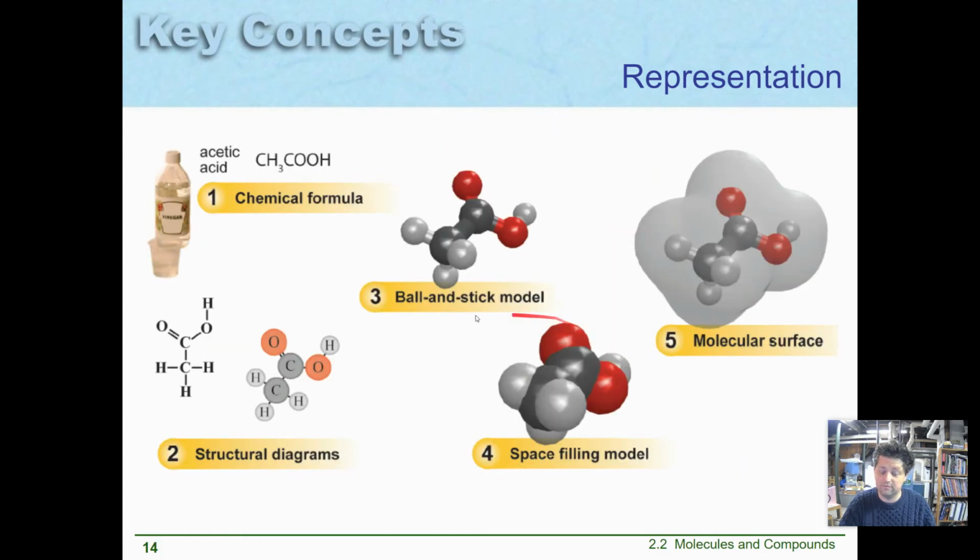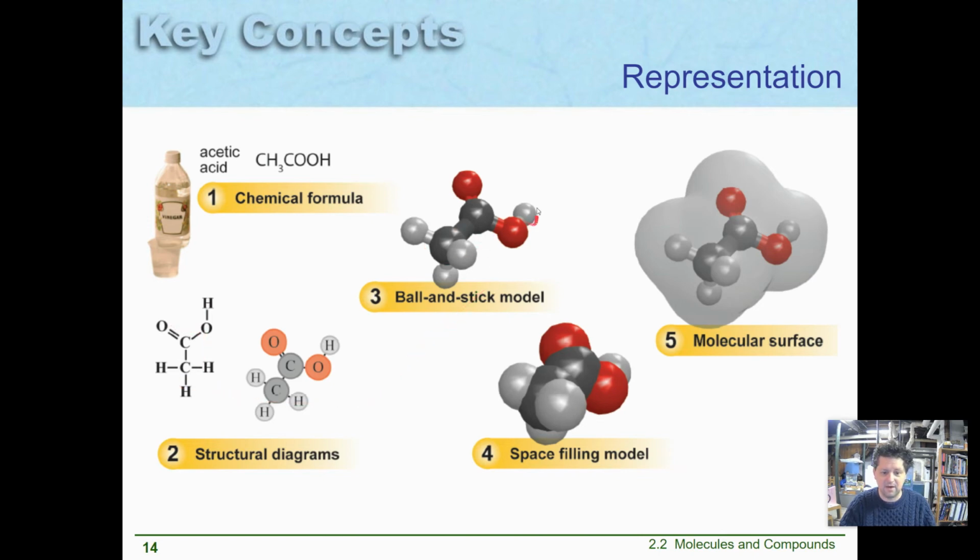Same thing's true of molecules. This is the chemical formula for acetic acid, the active ingredient in vinegar, the thing that tastes so sour in vinegar, is CH3COOH. And the most common way you'll see it shown is with this structural diagram here. We use an element symbol as a marker for the atoms, and then show lines to show bonds. So here there's a double bond between carbon and oxygen, and single bonds between everything else.